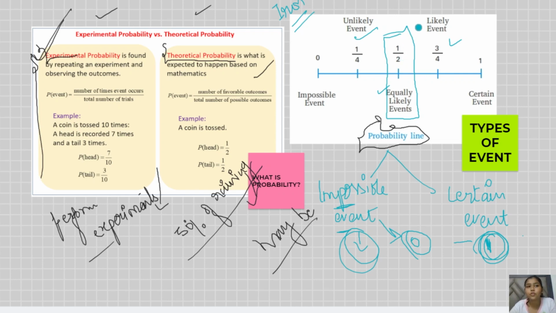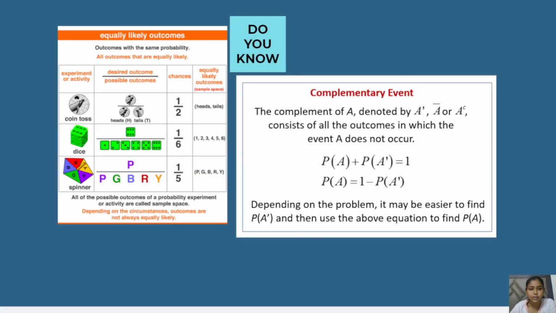When you toss a coin, not experimentally but theoretically, it can be either head or tail, so there are 50% chances of head and 50% chances of tail. In that particular case, we say there is an equally likely event for head and an equally likely event for tail. This is what we call these events. Here I've prepared something about equally likely outcomes and complementary events. This is something new, so let's go through that.